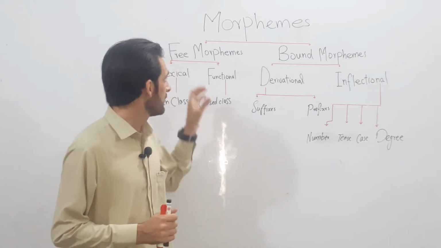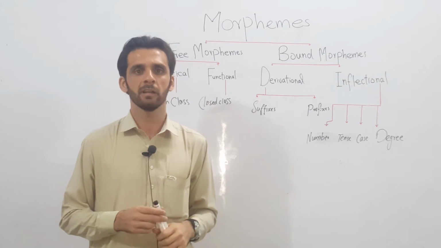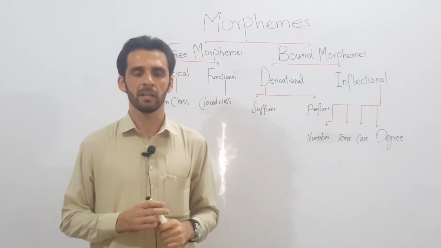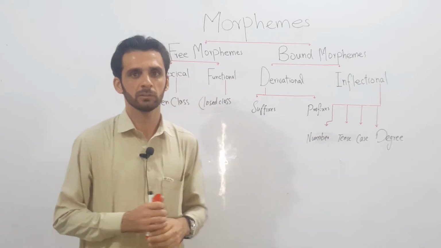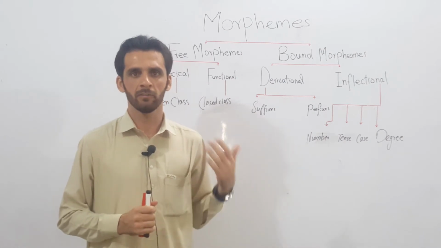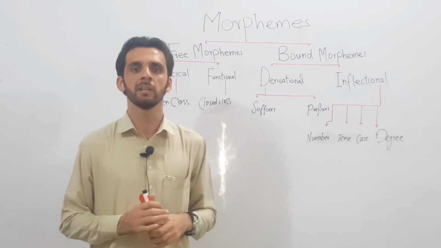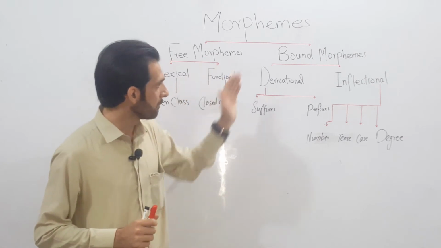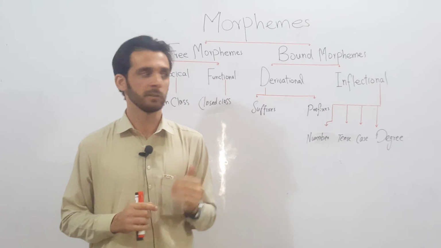On the other hand, free functional morphemes can stand alone, but they don't have any semantic entity, they don't signify anything. Prepositions, conjunctions and other such words are free functional morphemes, like and, for. These morphemes can stand alone, but they signify nothing. Bound morphemes are morphemes which can be used with free morphemes.